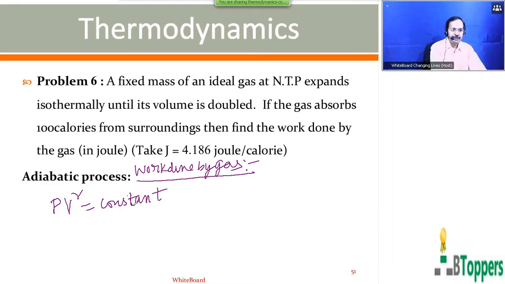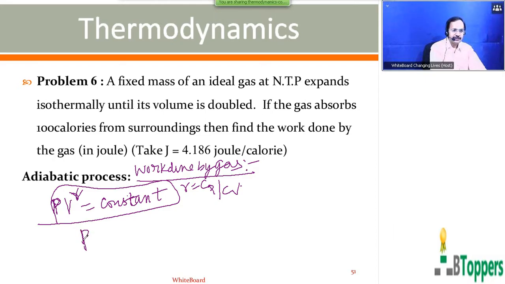Of course, this relation can be derived by applying the first law of thermodynamics for an ideal gas and also using the gas equation and the relation between Cp and Cv. It can be proved that the relation between pressure and volume of the gas in the adiabatic process is given by PV power gamma equal to constant, where gamma is the ratio of the specific heat of the gas at constant pressure and constant volume.